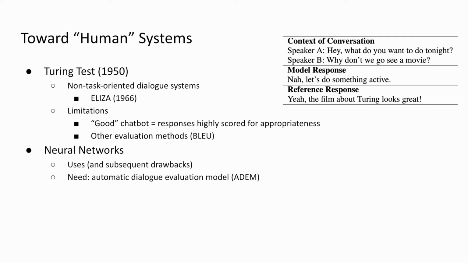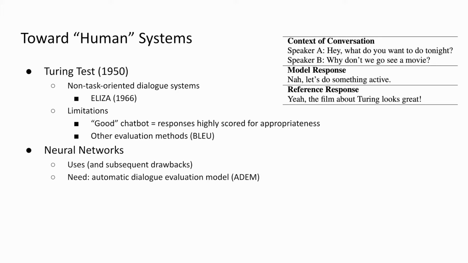Take, for example, the conversation shown at the top right of the screen. Speaker A and B set the context of the conversation. Speaker A says, "Hey, what do you want to do tonight?" And speaker B replies, "Why don't we go see a movie?" Now, a model could give a response, "Nah, let's do something active." Whereas the reference response was, "Yeah, the film about Turing looks great."